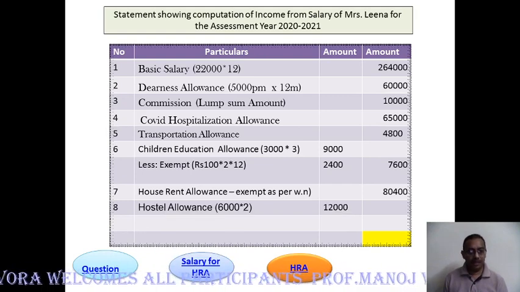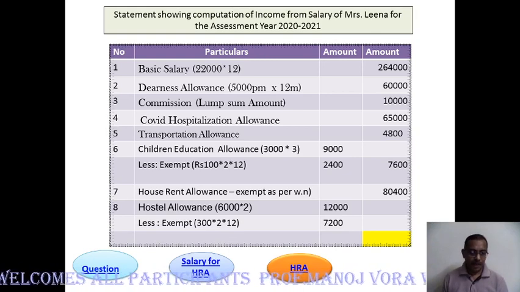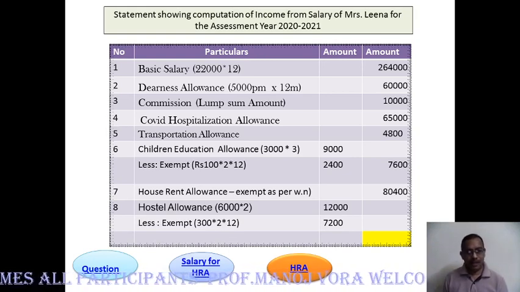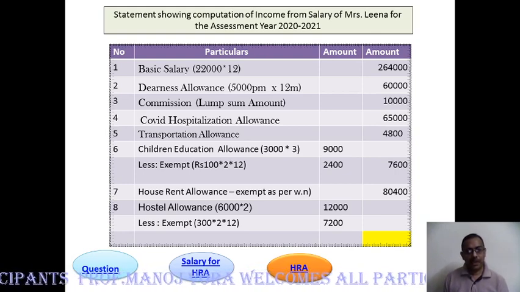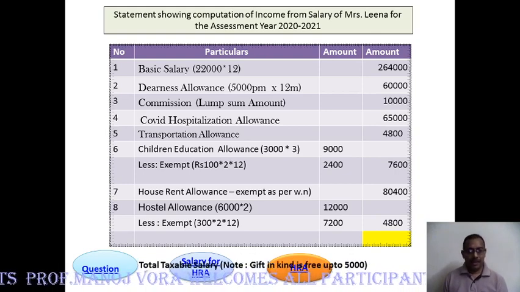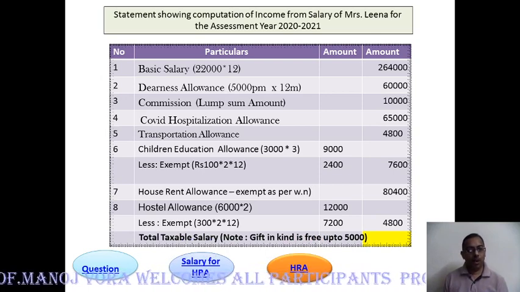House rent allowance, we had already calculated the exempted amount and the difference is 80,400, which is fully taxable. Hostel allowance, there is a provision. Similarly, just as we calculated children education allowance, we can exempt 300 rupees per child for a maximum of 2 children for 12 months. So it works out to 7,200. So the difference 4,800 is taxable. So the total taxable salary will be the total of these.